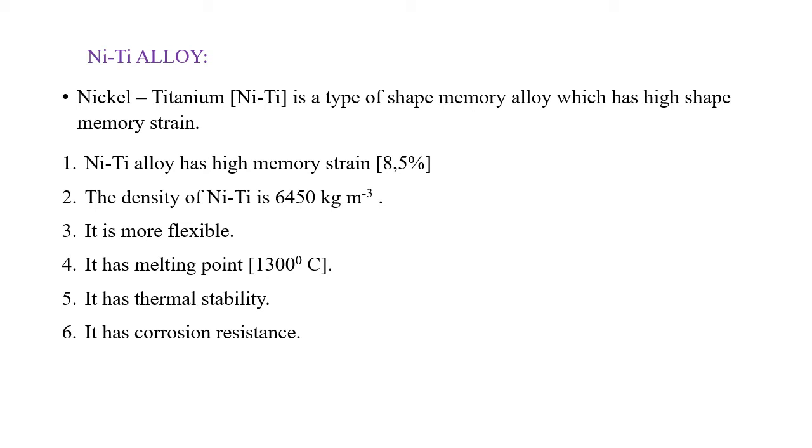The transformation temperature varies between minus 200 degrees Celsius and 110 degrees Celsius. Then the thermal conductivity ranges from 8.5 for martensite to 18 for austenite, in W m^-1 K^-1. It has very high yield strength.